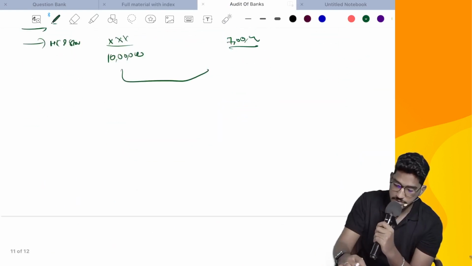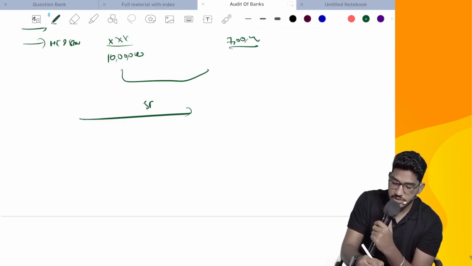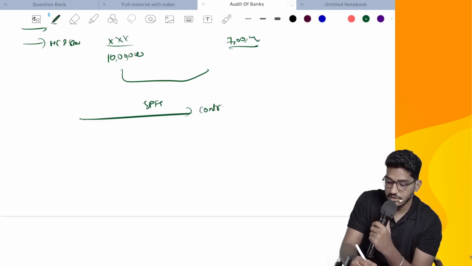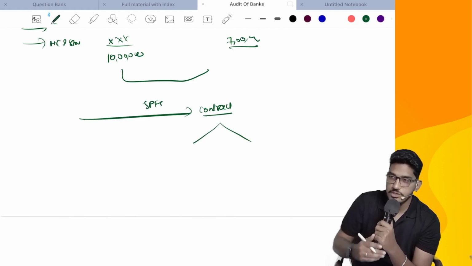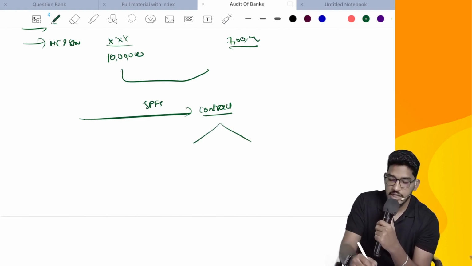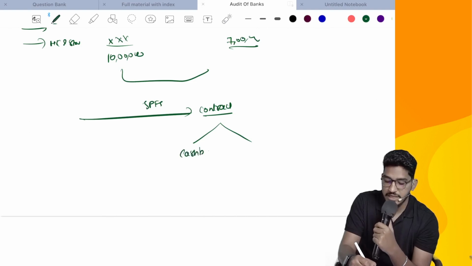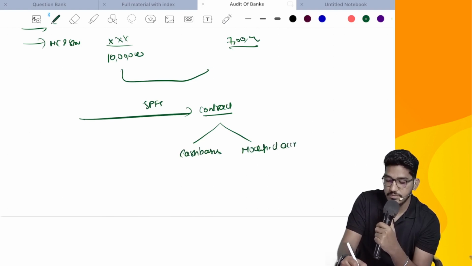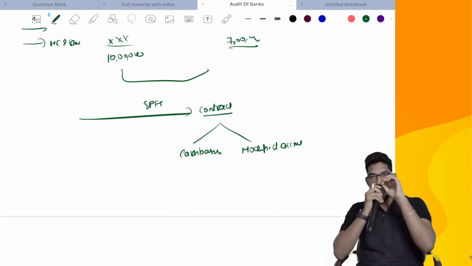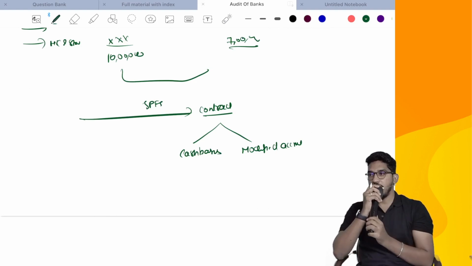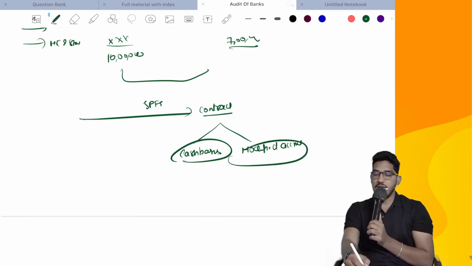Say, for example, management is required to prepare special purpose financial statements as per some contract. In the contract itself, the intended user has given two options to choose. For example, he asked you to prepare the financial statements either on complete cash basis or modified accrual basis. He told you, we don't want accrual basis. Either you follow complete cash basis or you follow modified accrual basis. Here the option has been given to whom? Management. So management has to choose one among the two.